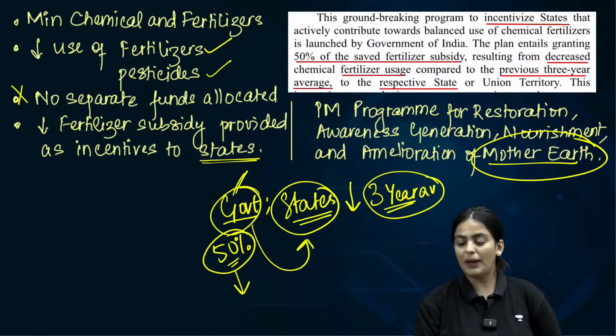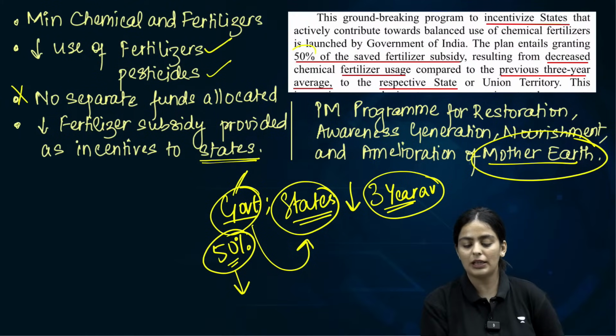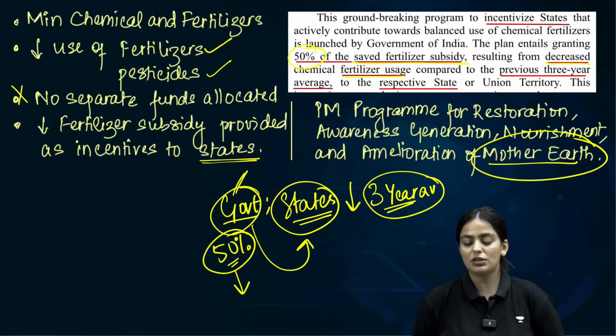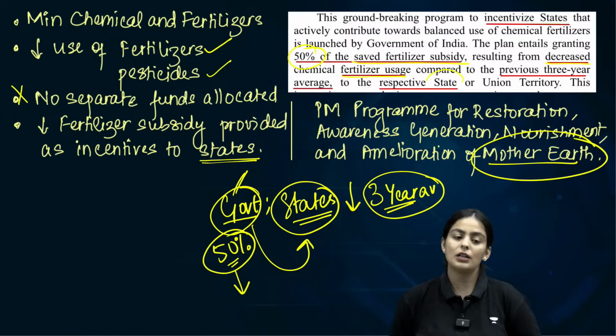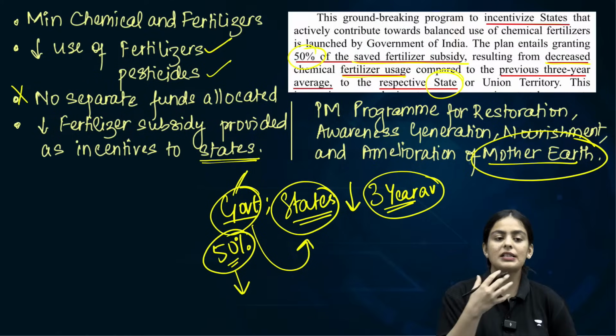So the plan entails granting 50% of the saved fertilizer subsidy resulting from decreased chemical fertilizer usage to the particular states. So that is an incentive given to the states, not a separate fund.